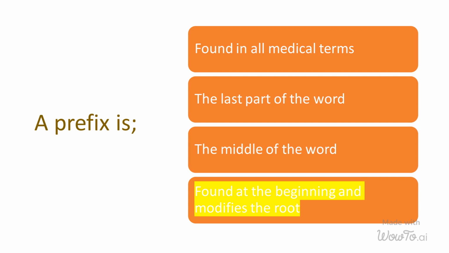Some common medical prefixes include hyper, meaning excessive or above normal, hypo, meaning below normal, pre, meaning before, and post, meaning after. By understanding and using prefixes, medical professionals can effectively convey important information about medical terms in a concise and standardized manner.